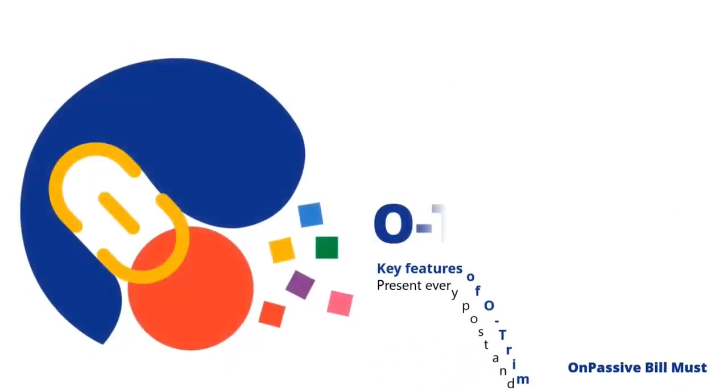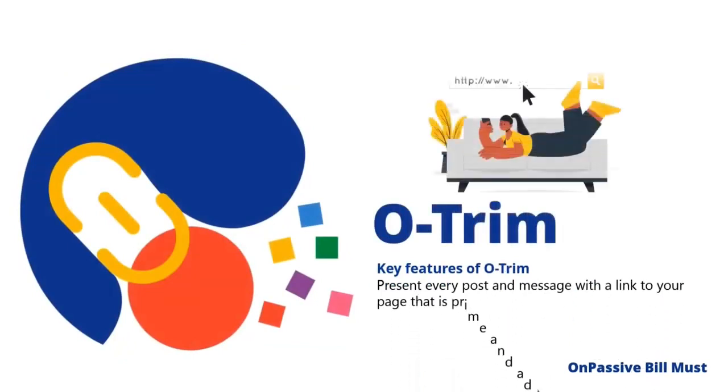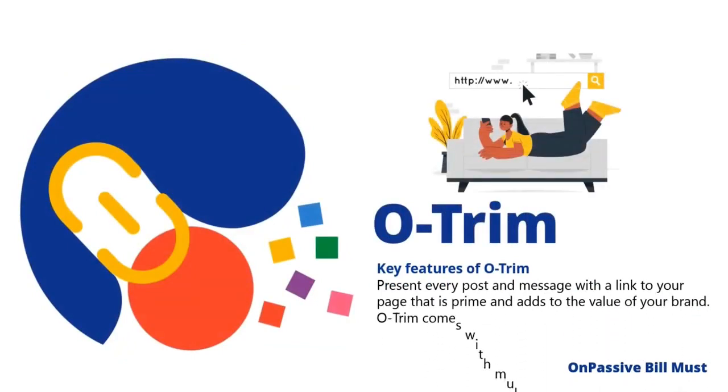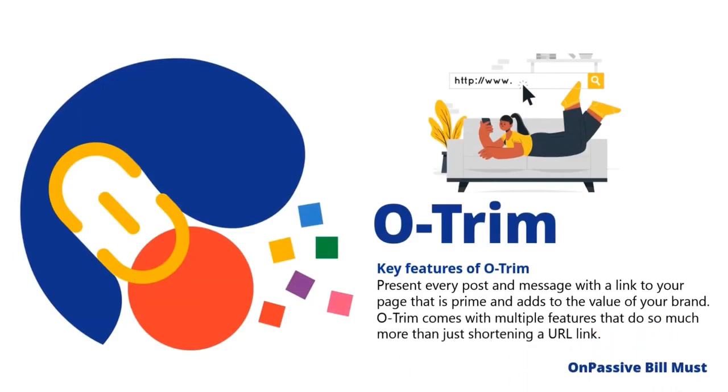Key features of OTrim. Present every post and message with a link to your page that is prime and adds to the value of your brand. OTrim comes with multiple features that do so much more than just shortening a URL link.